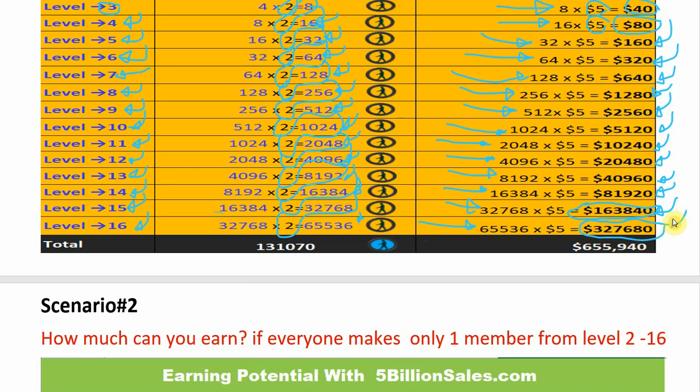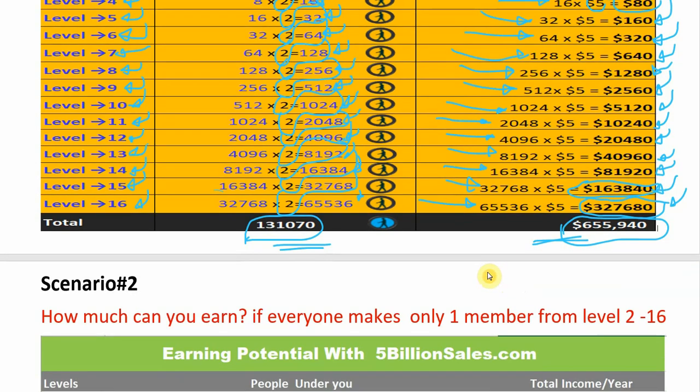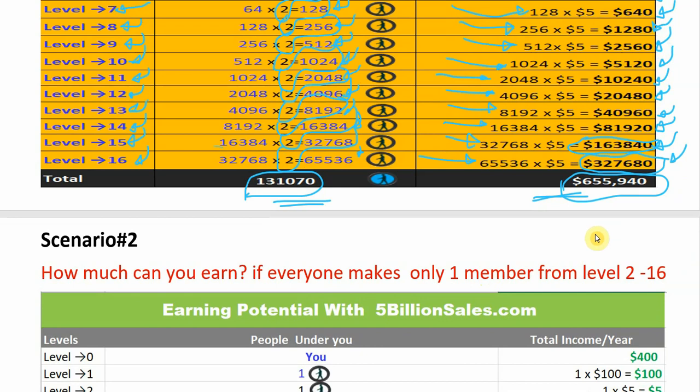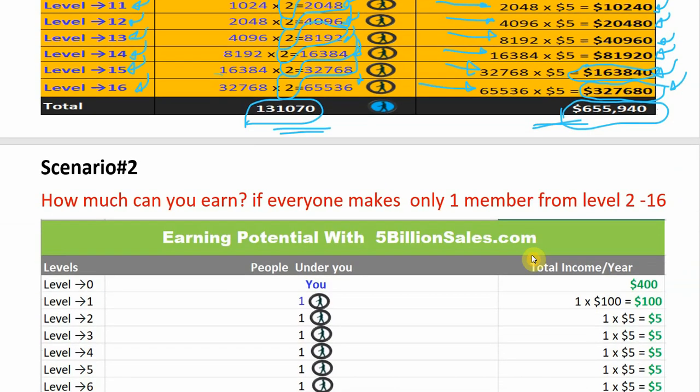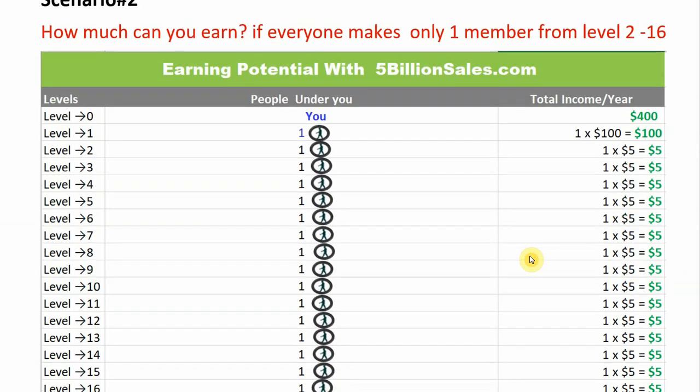$327,680 at this level. If we add all members from level 1 to level 16, then there will be 131,070 members, and if we add all income from level 0 to level 16, it will be equal to $655,940 per year or $54,661 per month. Let's check another possibility. How much you can earn.